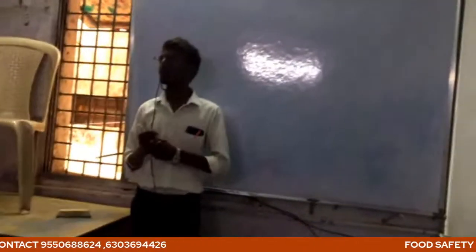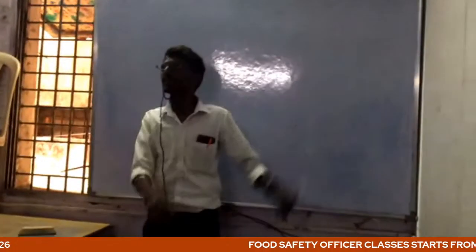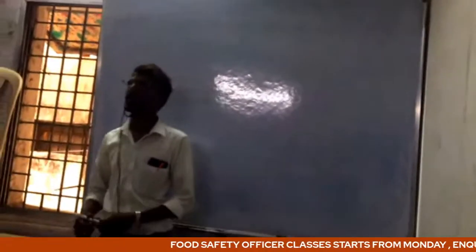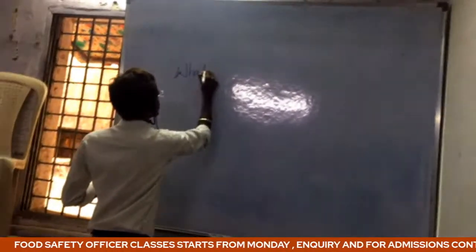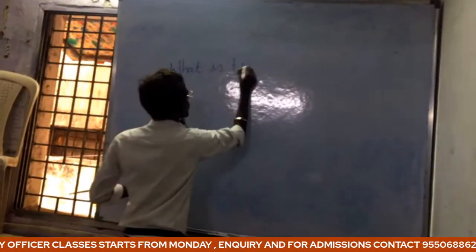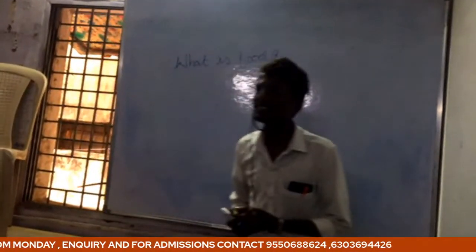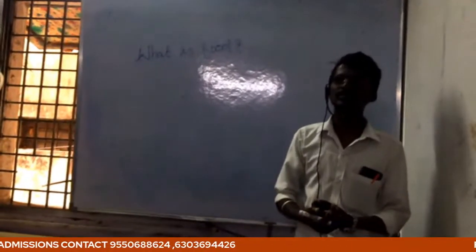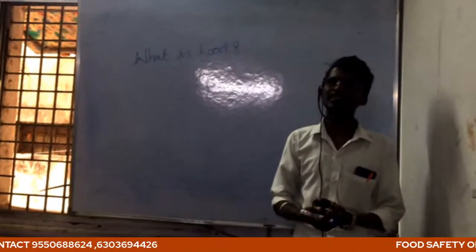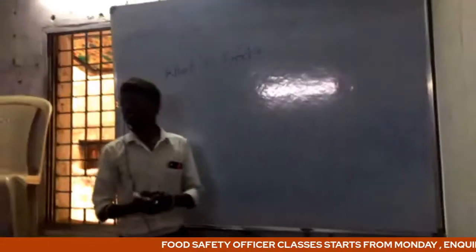So today we are going to discuss food chemistry. Before going to discuss food chemistry, what is food? Can anyone say what food is? A biological compound consisting of nutrition. So what is food? We will discuss.